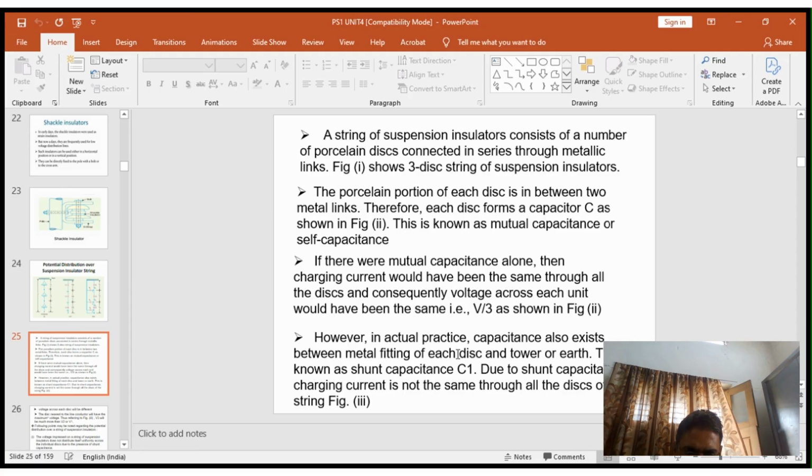However, in actual practice, capacitance also exists between the metal fitting of each disc and the tower or earth. This is known as shunt capacitance C1. Due to the shunt capacitance, the charging current is not the same through all the discs of the string.